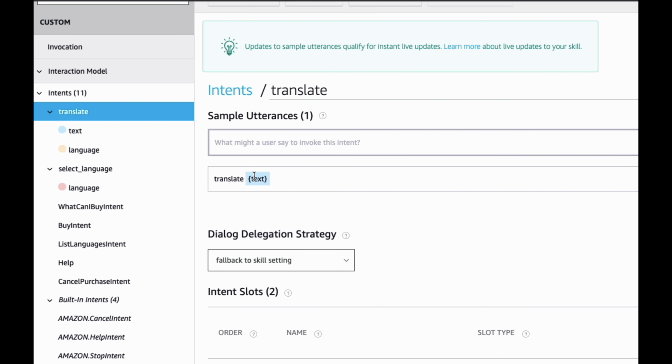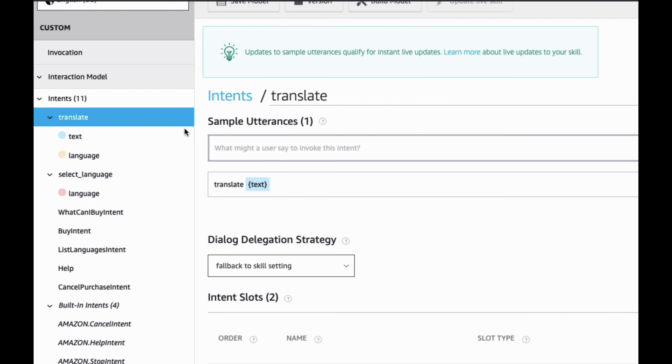It's going to give us the text for that slot, which is exactly what we want. We need that text so we can then pass it off to Google for the translation. So I don't think I need to show many of the other intents here. Let's just show one more. I'll show the select language intent.